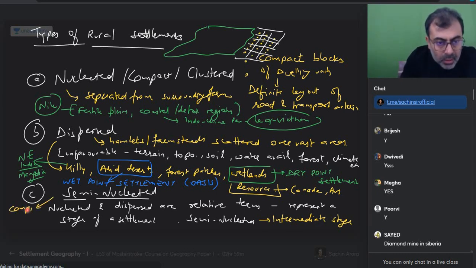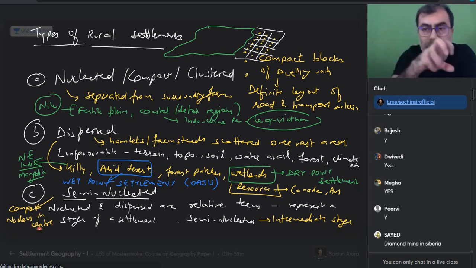What does it have? It has a compact nucleus in the center. So some part of centralization is there. But apart from that, they can be non-centralized also. Is everyone okay?